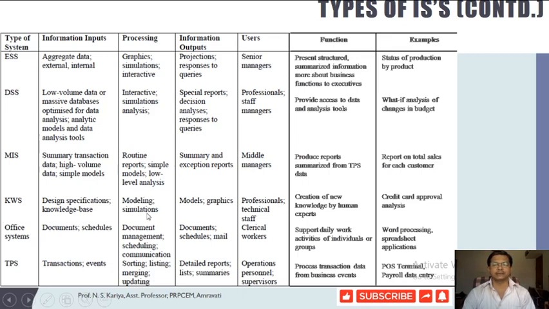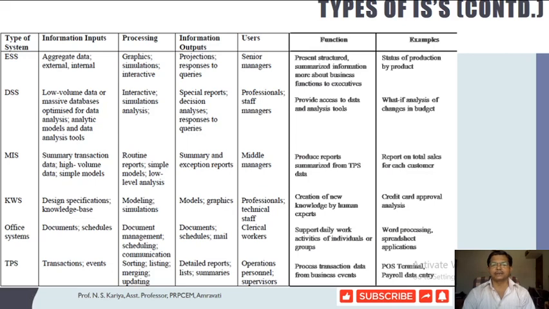Simulation is a representation of reality, and wherever we construct prototypes, it can be projected with the help of models, mathematical models and graphics, for example engineering drawing. Professional technical staff are required here.